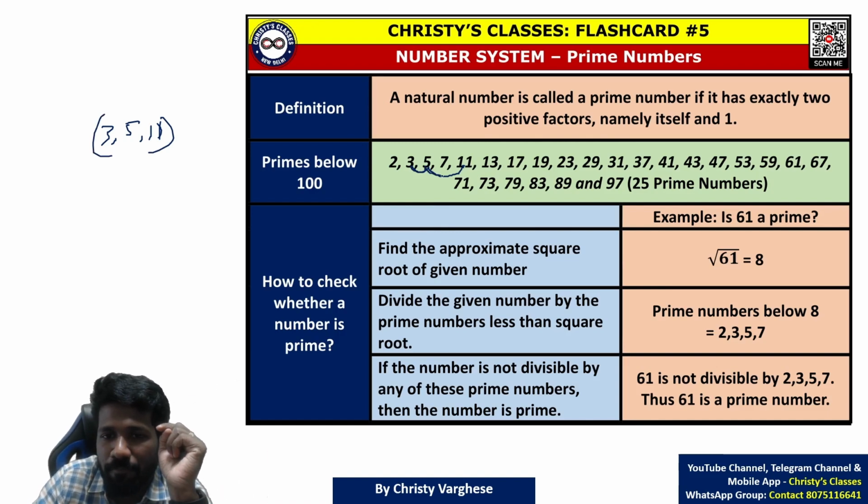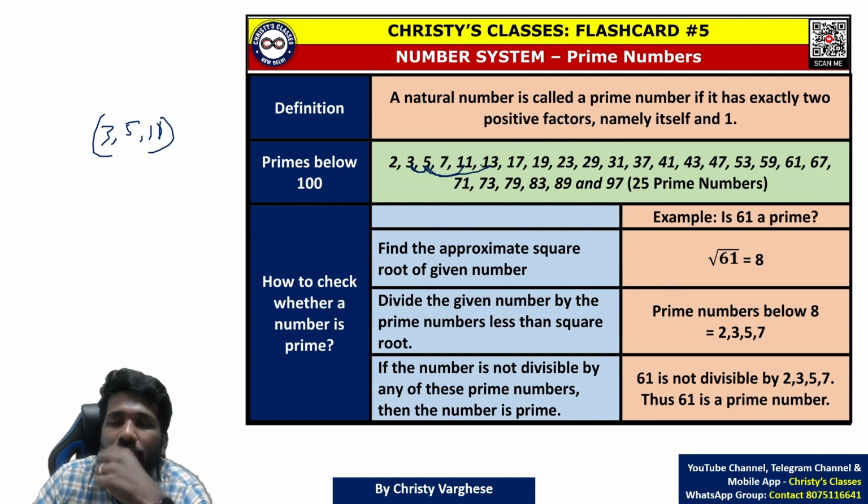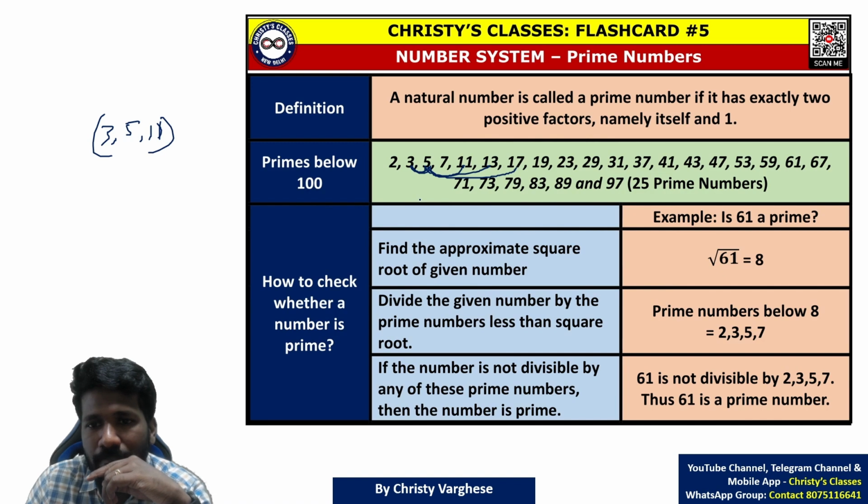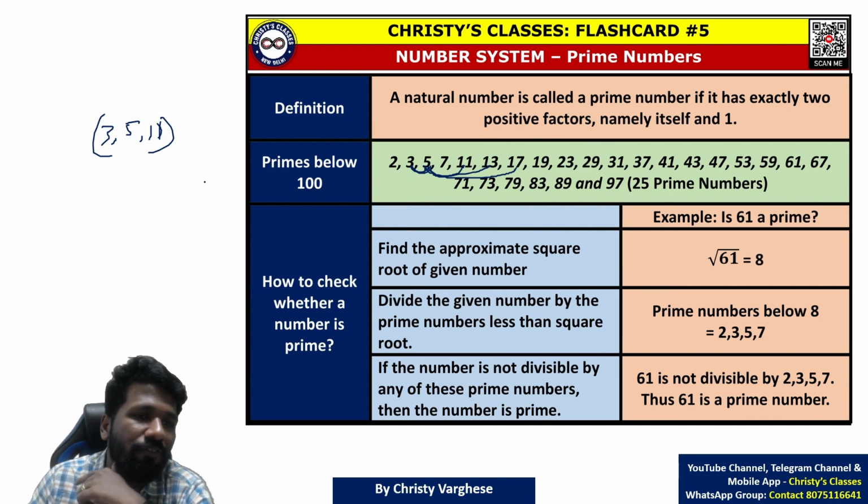Now 3 plus 5 plus 13 is 21, not a prime. 21 is not a prime because 3 is a factor. 3 plus 5 plus 17 is what? 8 plus 17, 8 plus 17 is 25.